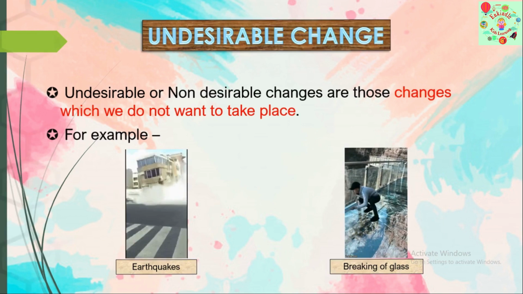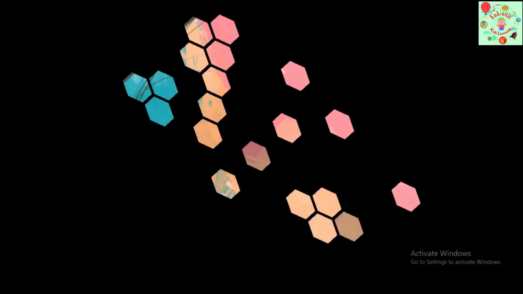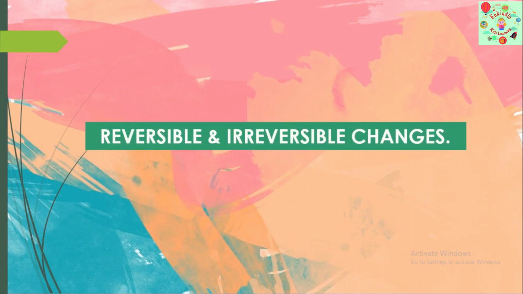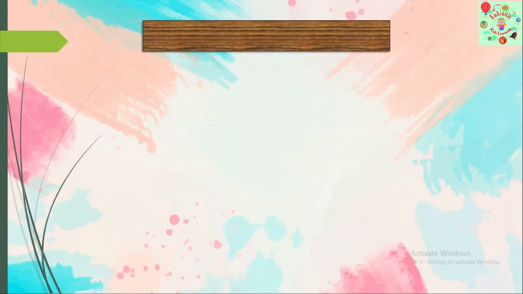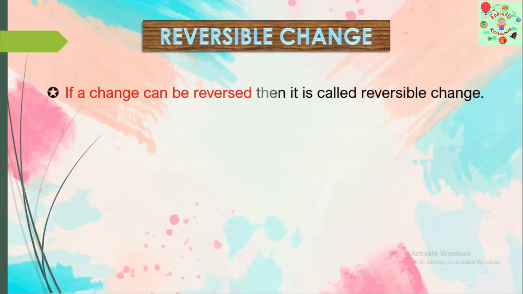Moving on to the next type of change. What is it? Reversible and irreversible changes. Now, what is a reversible change? If a change can be reversed, then it is called reversible change. If I can reverse, if I can go back, that is a reversible change.